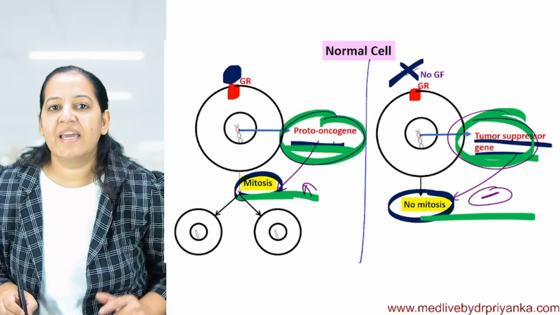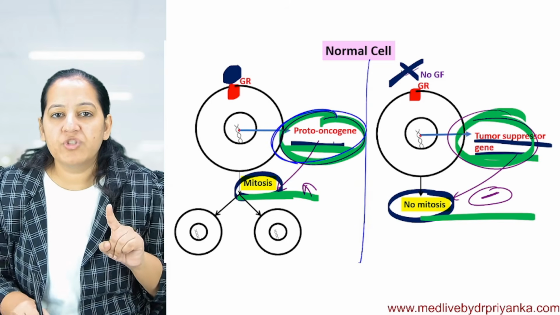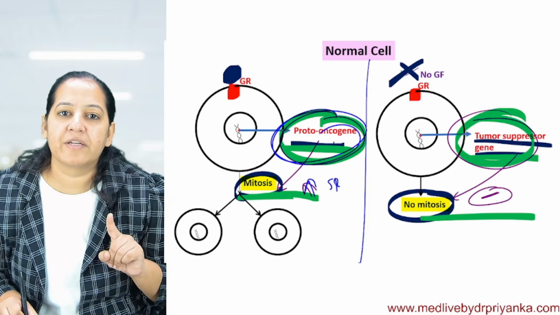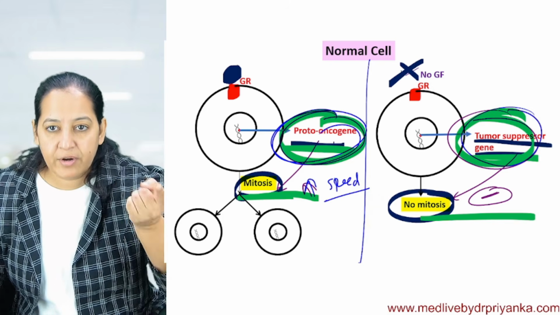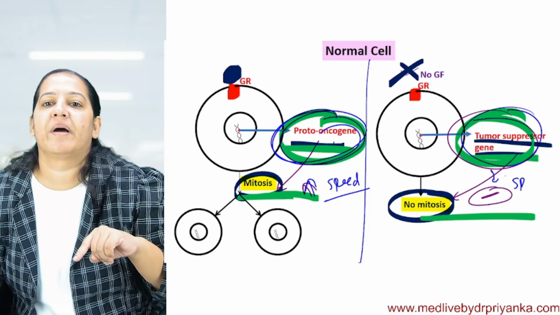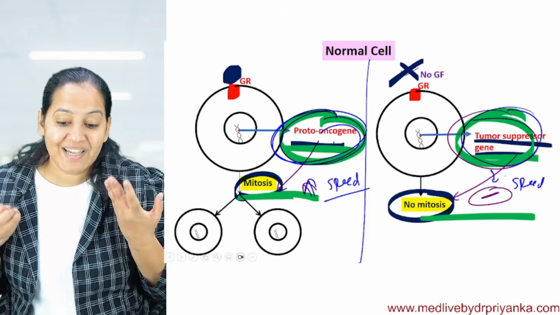So can I compare the two genes with the accelerator and brake? What does proto-oncogene do? It increases the speed of mitosis, the rate of mitosis. And what is tumor suppressor gene doing? It is reducing or stopping the speed of mitosis. It is inhibiting mitosis or reducing its rate. So who is accelerator, who is brake?